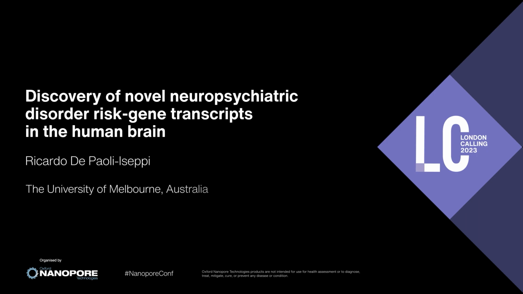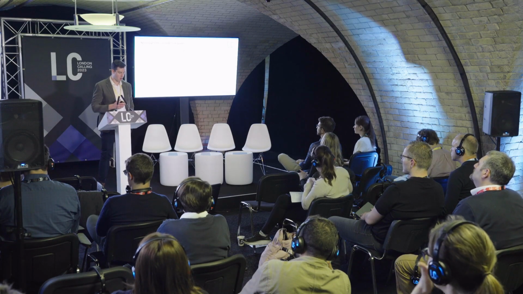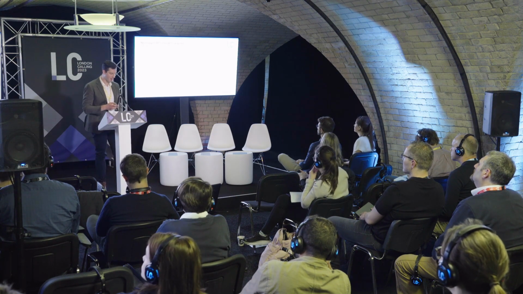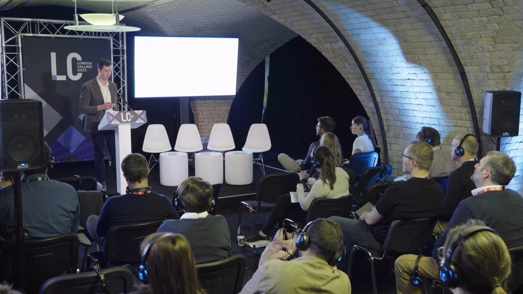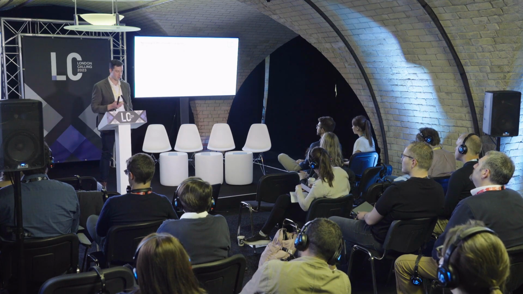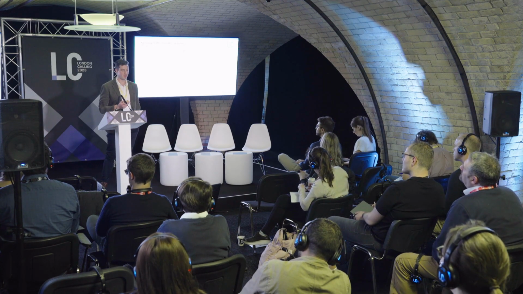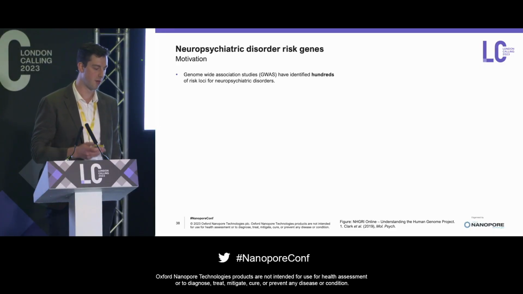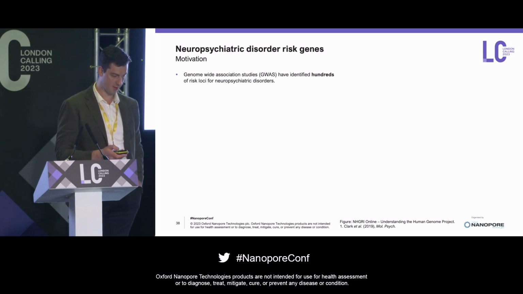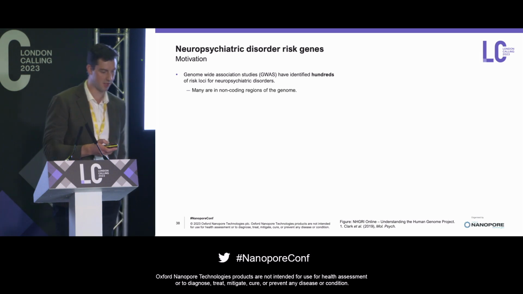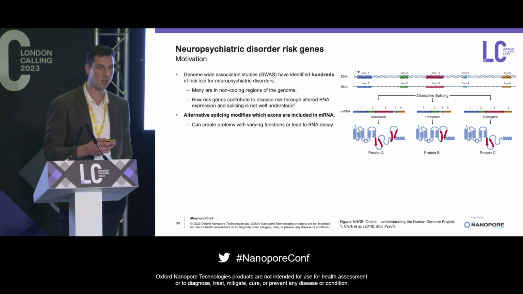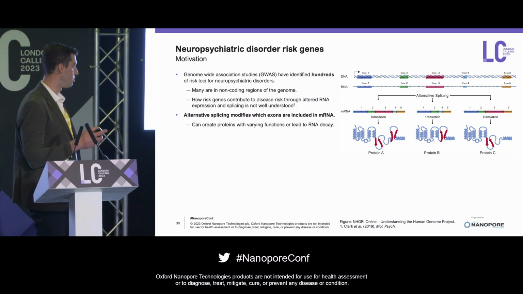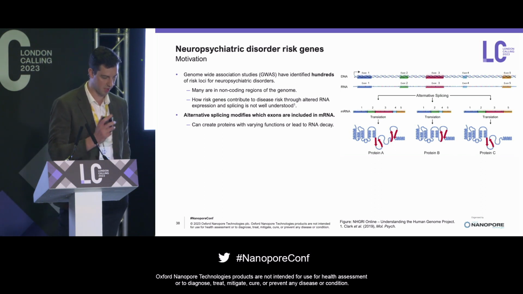Today I'm going to tell you a little bit about our project to profile the RNA isoforms in human brain that are associated with risk in neuropsychiatric disorders. We know after several years of genome-wide association studies that these have identified hundreds of risk loci for the neuropsych disorders. However, most of these are in the non-coding regions of the genome, and we think that these are acting on disease risk through altered RNA expression and through alternative RNA splicing, which was explained a bit earlier by Bernardo.